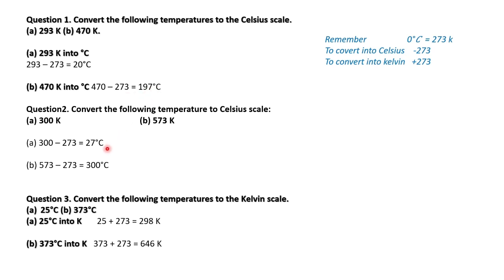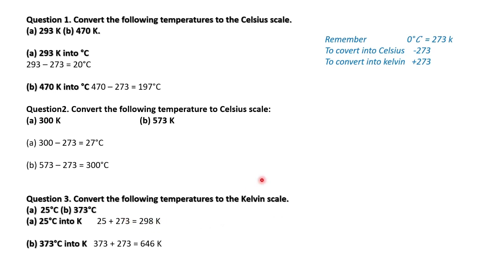Then the second question, 300 Kelvin and 573 Kelvin. 300 Kelvin minus 273 is 27 degrees Celsius. 573 minus 273 is 300 degrees Celsius. Then the third one, 25 degrees Celsius converts into the Kelvin scale, and 373 degrees Celsius converts into the Kelvin scale.